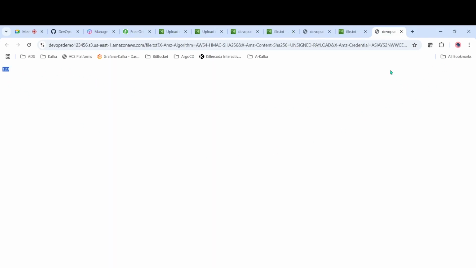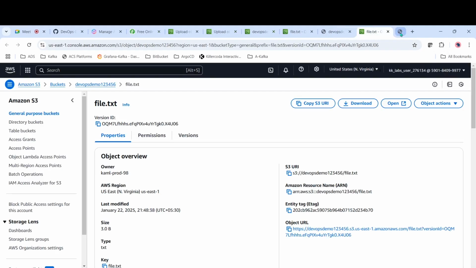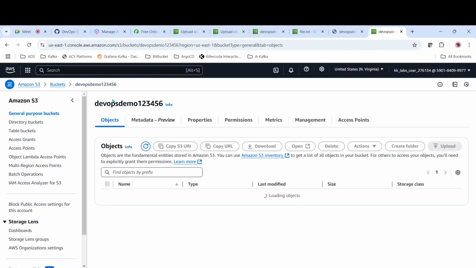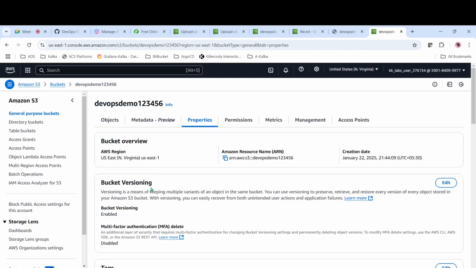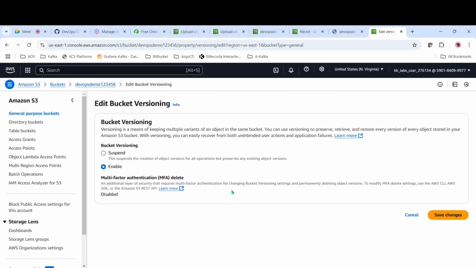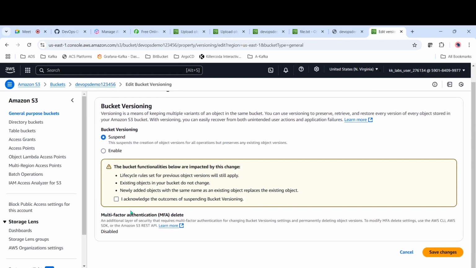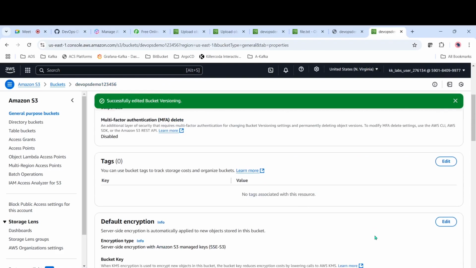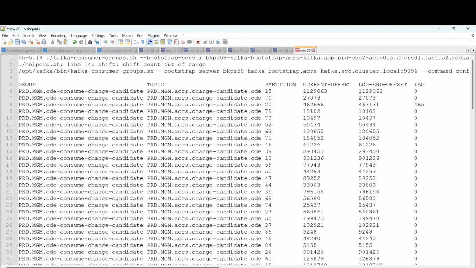Similarly, in case you want to save data of different versions, then you can enable versioning. And then we have one more option, as I told before: once you enable versioning, you cannot change it. You have the option only to suspend. Now what we can do here, bucket versioning is there, let's suspend this one. Save changes.